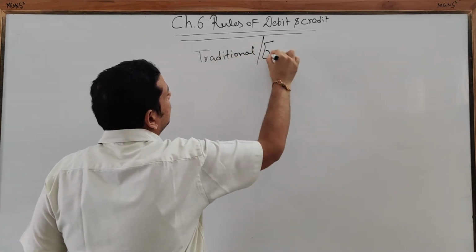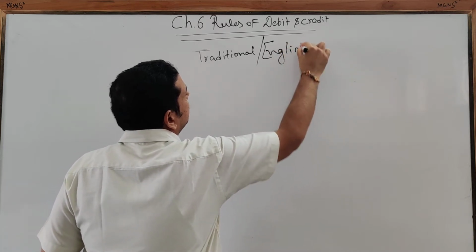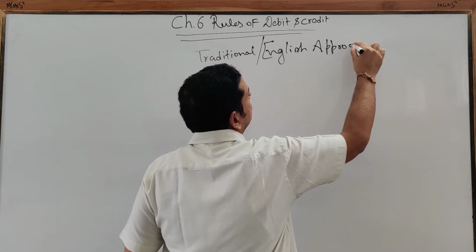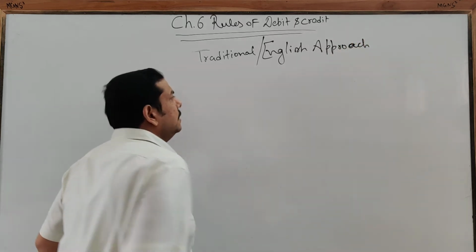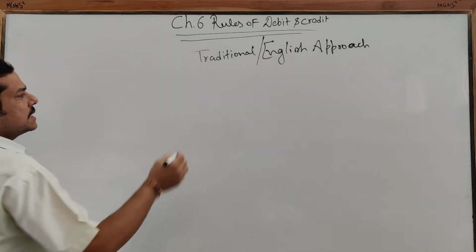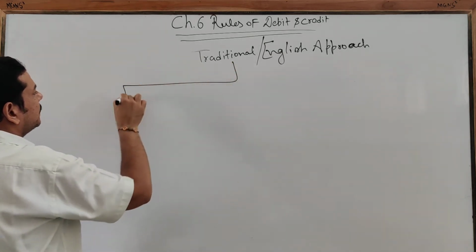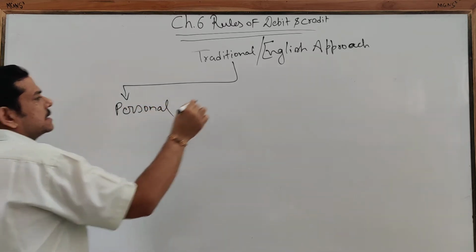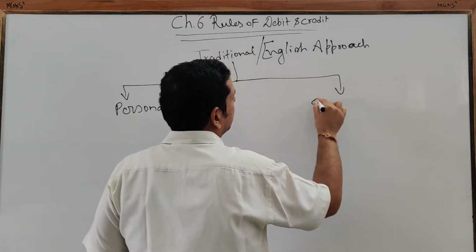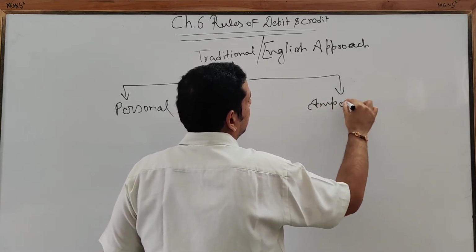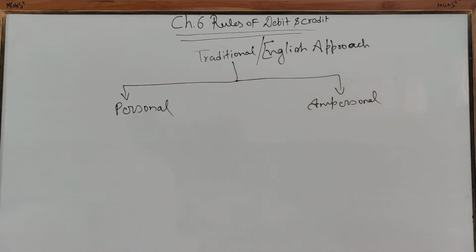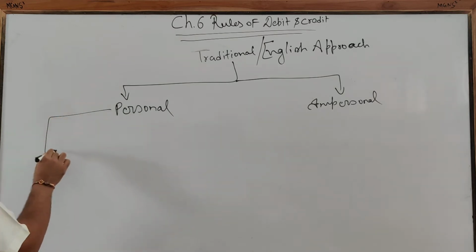Traditional, or English approach. Okay. So in which I told you about the classification of accounts. I am again repeating. There are two major types, that is personal and impersonal. I am repeating this because so many students have joined new this week. So personal is divided again into three parts.